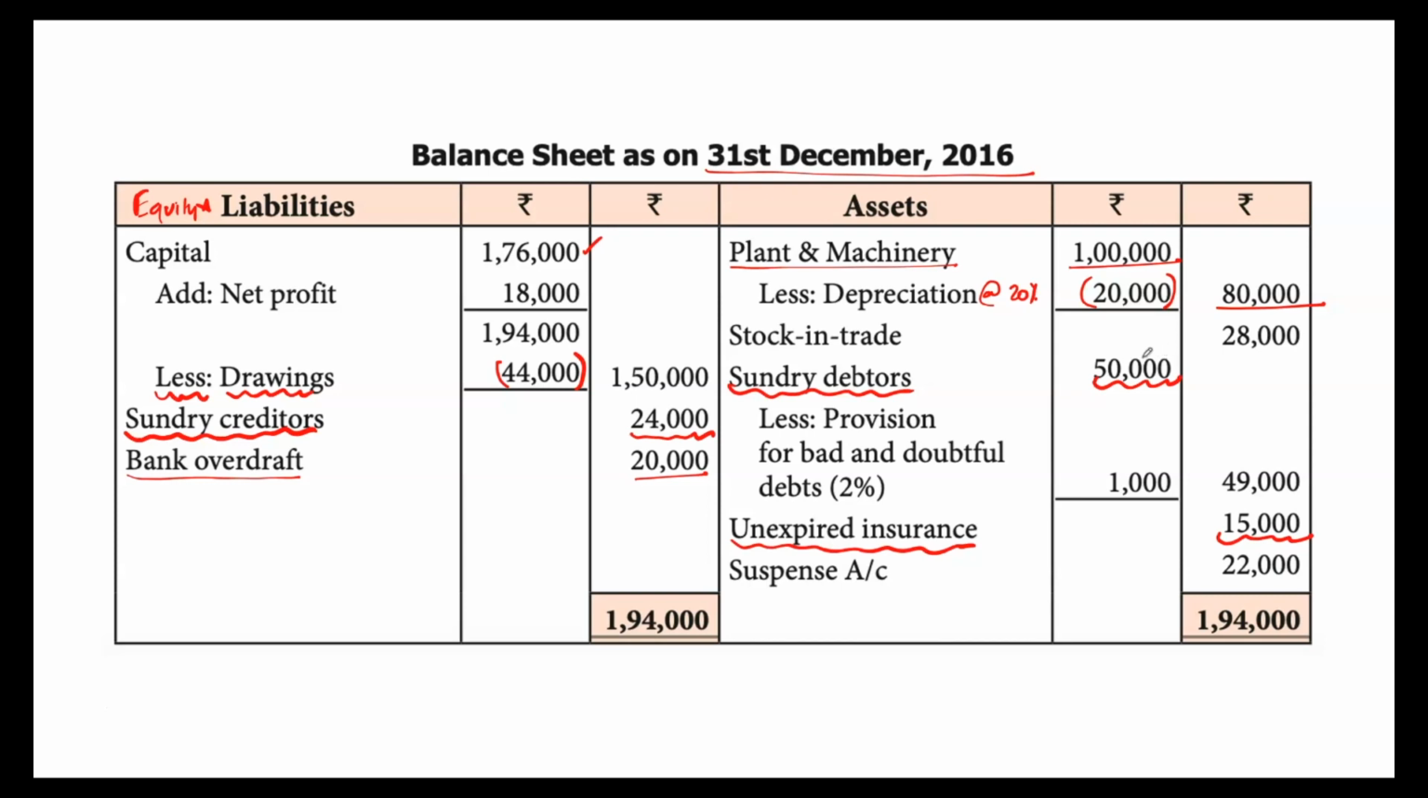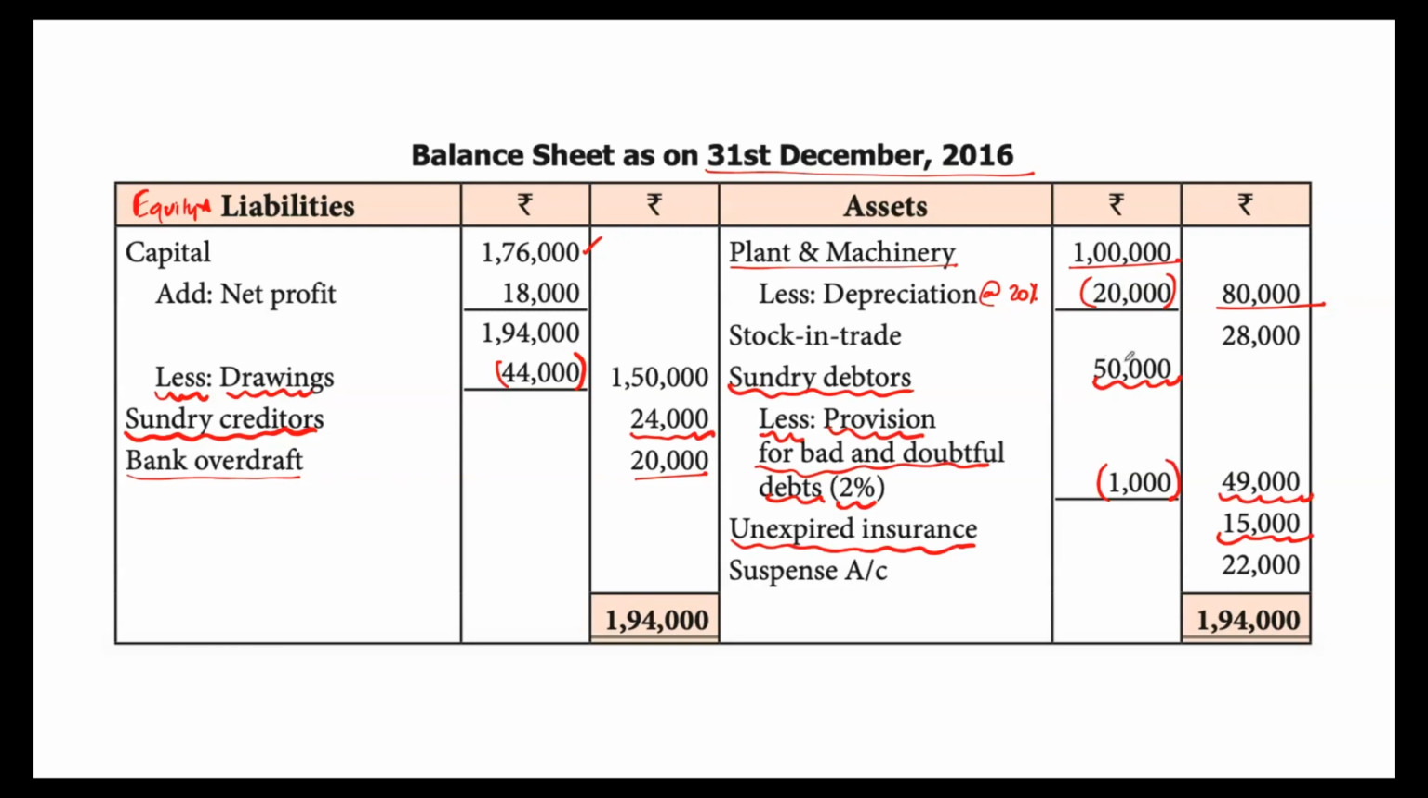So 50,000 into 2% works out to 1,000. So that should be the closing provision. So from this, let's deduct provision for bad and doubtful debts at the rate of 2%, which is 1,000. So sundry debtors will become 49,000. But here we have a catch.